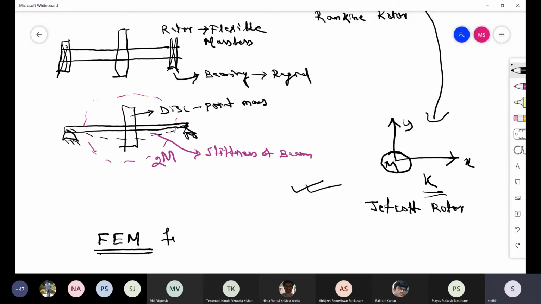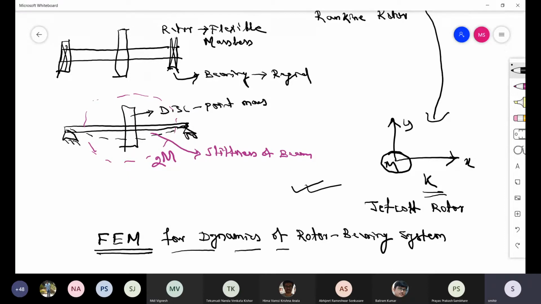So the finite element method that we'll use to study the dynamics of rotor bearing systems predicts quite accurately the nature of dynamics of the system, and is also quite close to experimental studies.